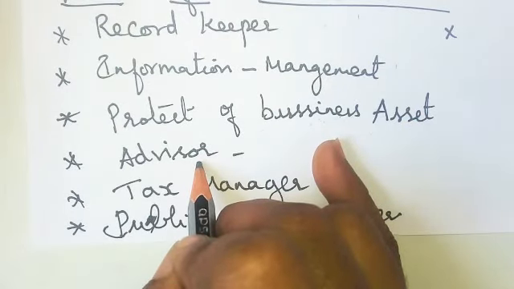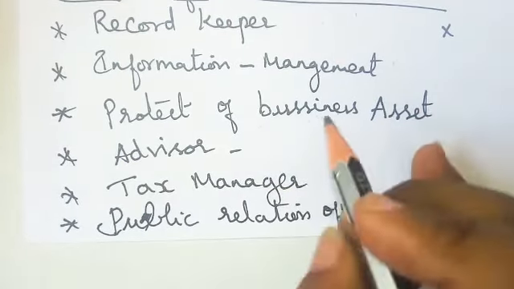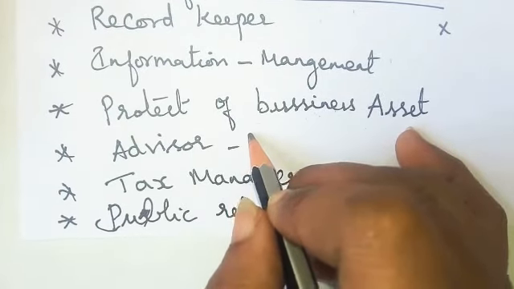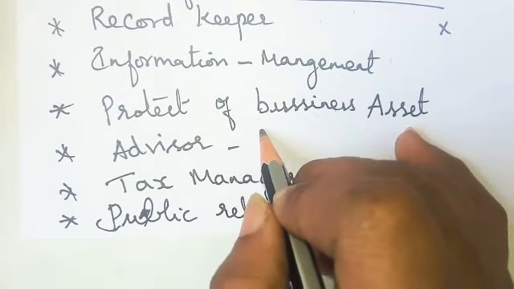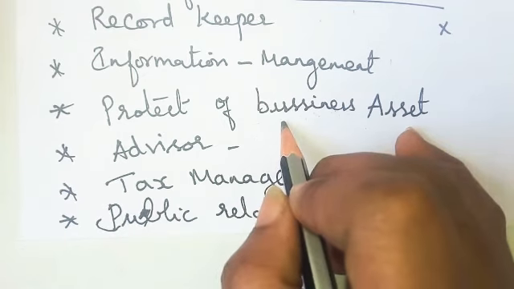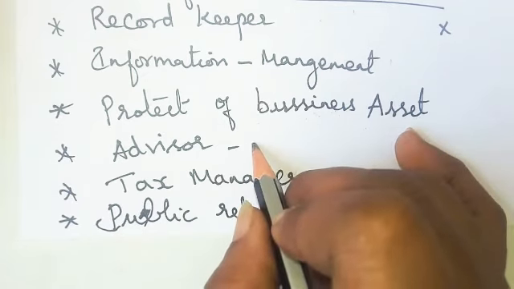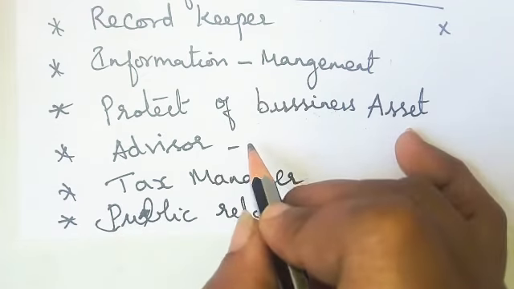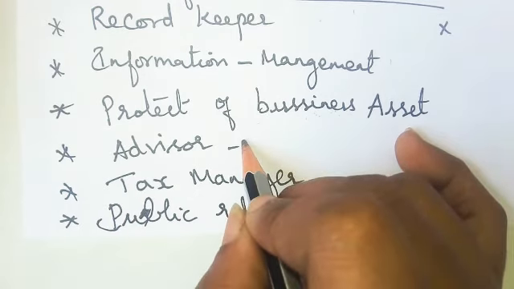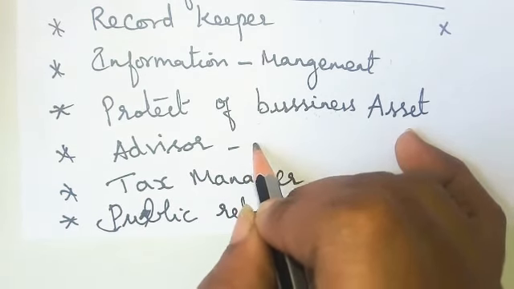Next is the advisor. Advisor in the sense, he will give advice on investment opportunities in other companies. You can be a shareholder, he will give the advice. Then he will advise on savings. So much expense keeps going in our business, so you have to save the money. Because he maintains the accounts, he will know the position better than the owner.